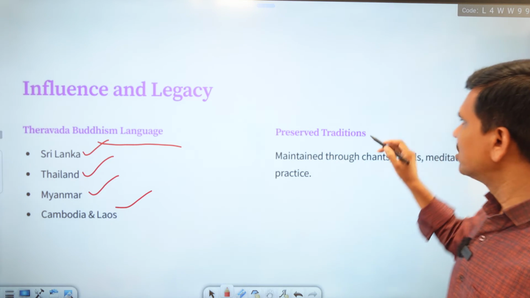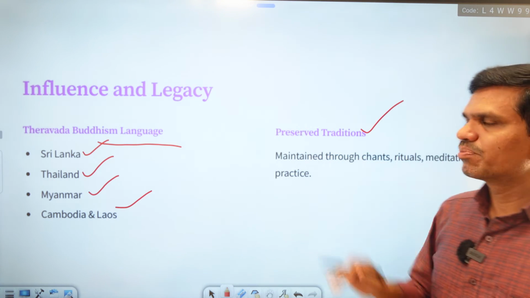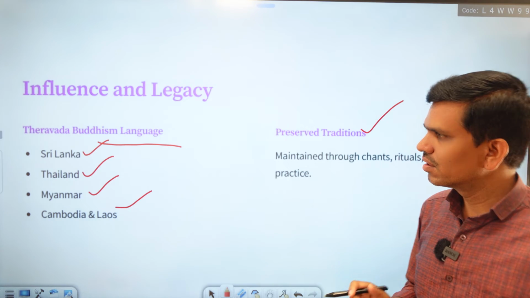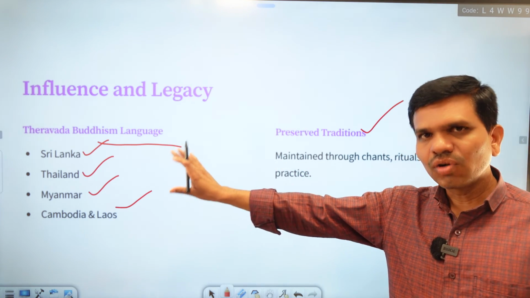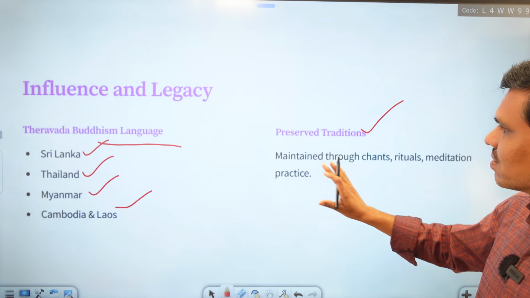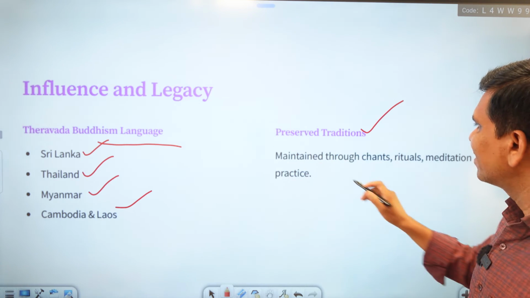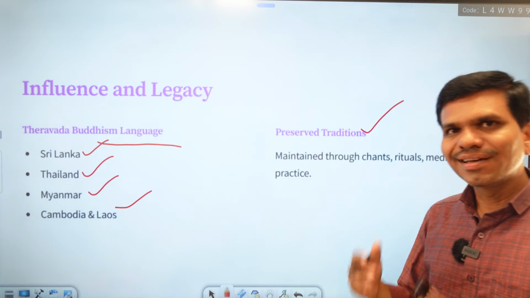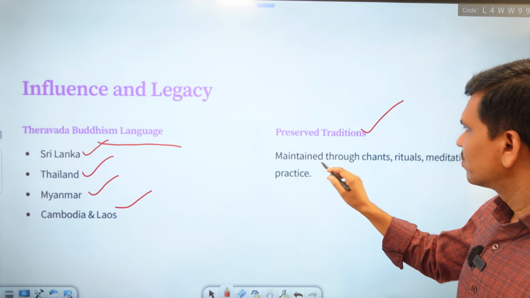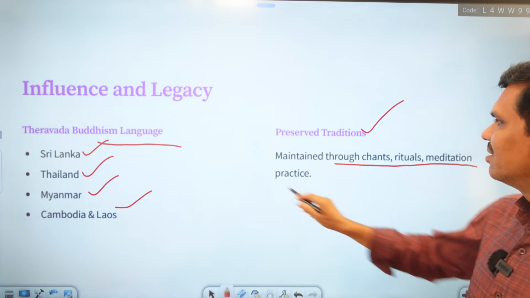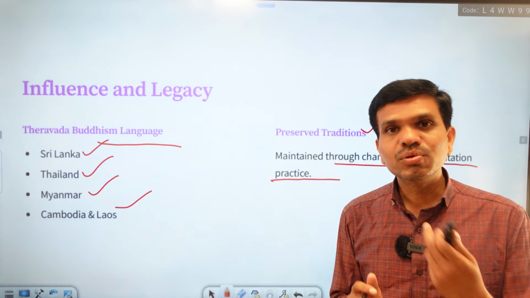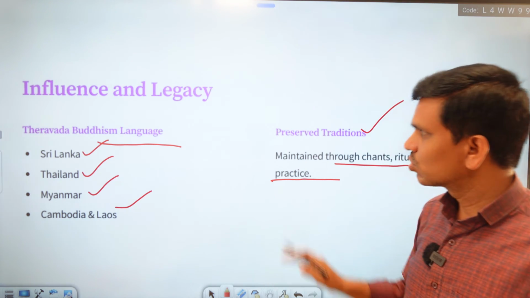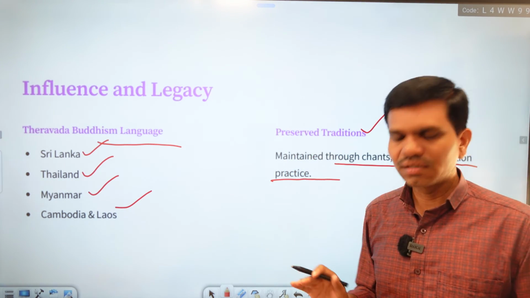Then preserved tradition. The importance of Pali is not only in what we think or practice today, but the importance lies in its maintenance of the great tradition of Buddhism. For example, we have chants, rituals, meditation practice, etc. So these have preserved the Buddhist traditions till today. So it has its influence and legacy.